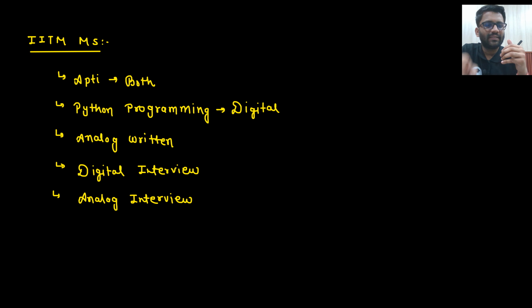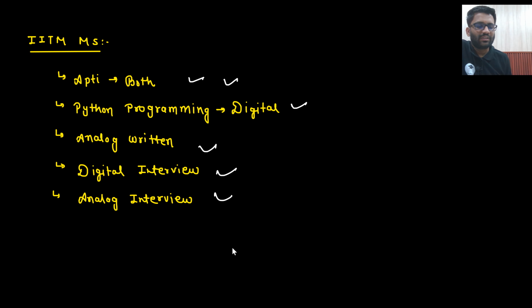Then for analog guys, a written test will be there for analog, with NAT type questions. Then there would be the digital interview, the interview for the digital profile, and then the interview for the analog profile. So if you choose only digital, you go through these three rounds. If you choose only analog, you go through these three. And if you choose both, you go through all 5 rounds. So this is the procedure.